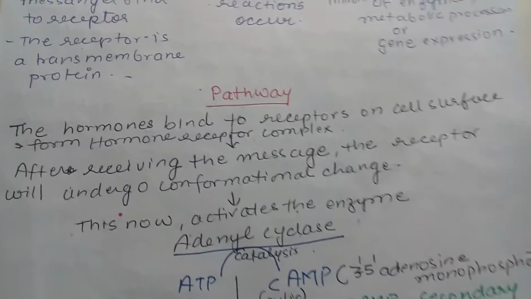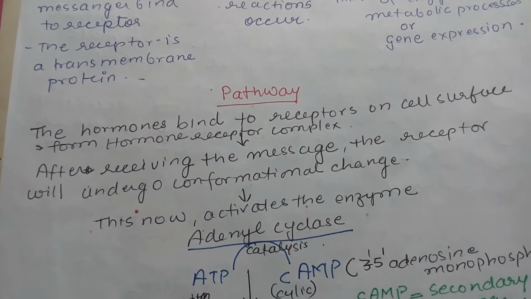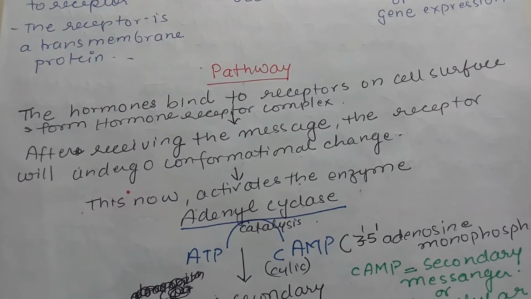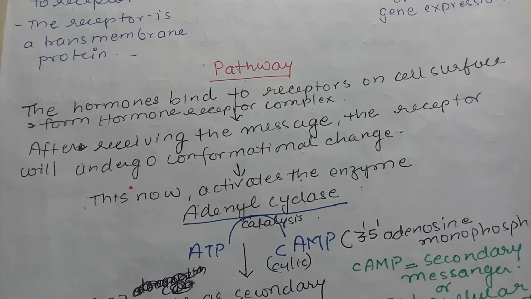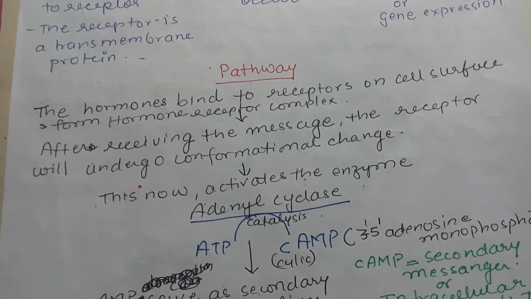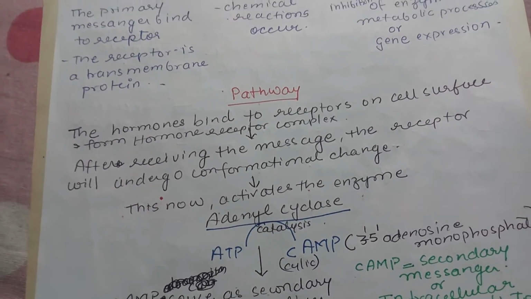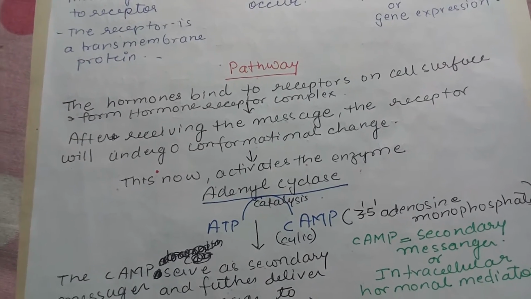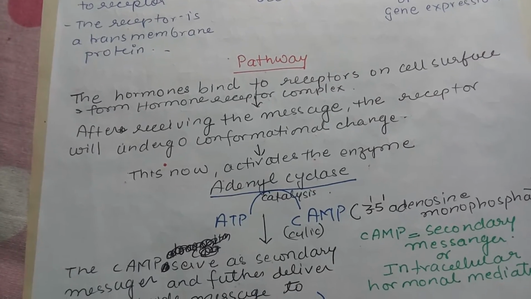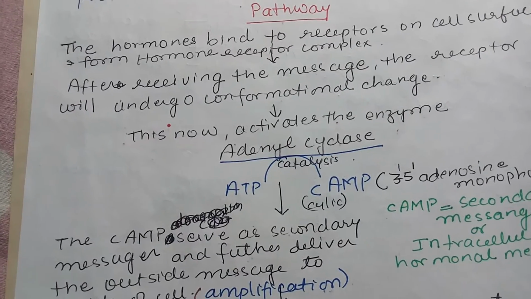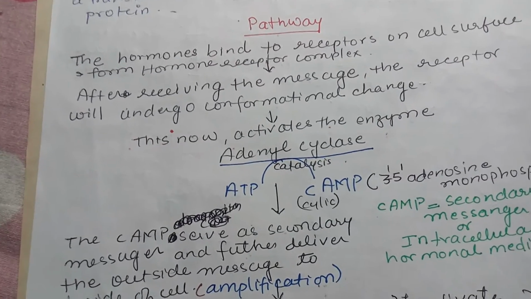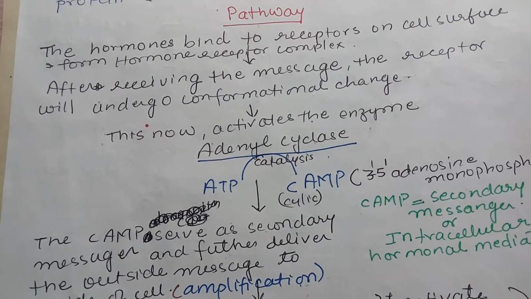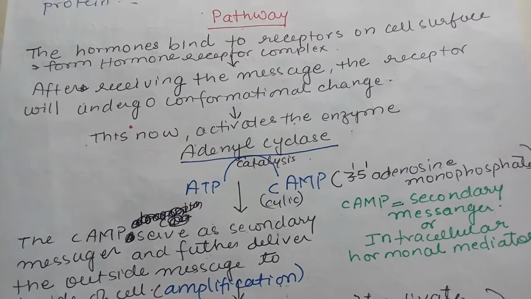So let's discuss the pathway here. The hormone binds to the receptor on the cell surface and forms the hormone receptor complex. After receiving the message, the receptor will undergo conformational change. So this receptor is binding with the hormone, and now this hormone introduces certain change in the receptor. Now these changes further activate the enzyme adenyl cyclase, which is situated near the membrane. This enzyme catalyzes the reaction that converts ATP to cyclic AMP.